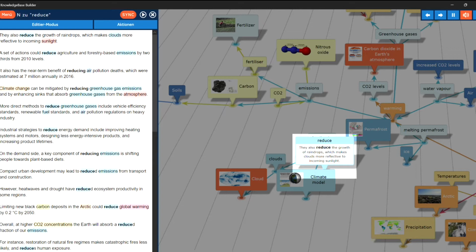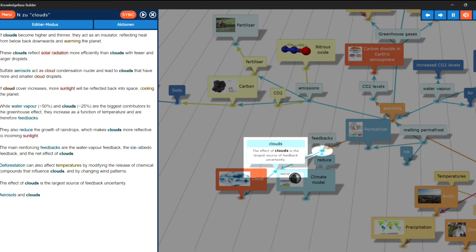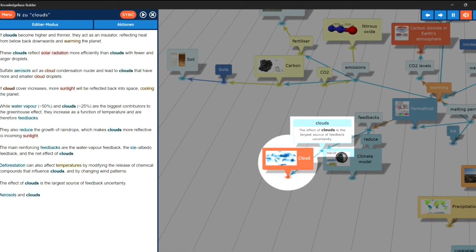They also reduce the growth of raindrops, which makes clouds more reflective to incoming sunlight. Clouds. The effect of clouds is the largest source of feedback uncertainty. The topic, clouds in overview.